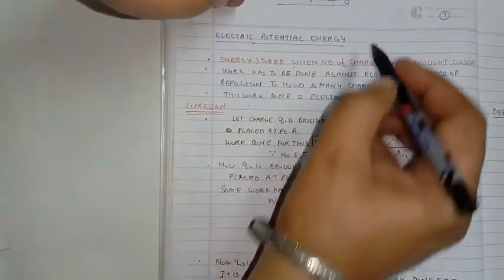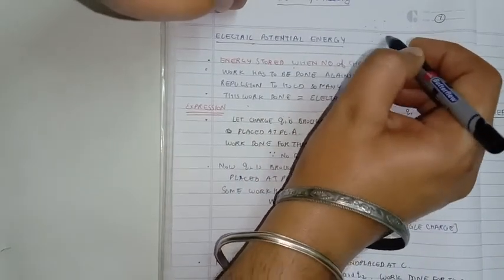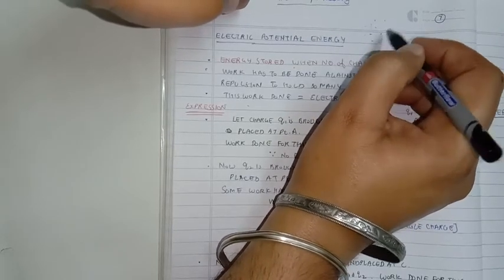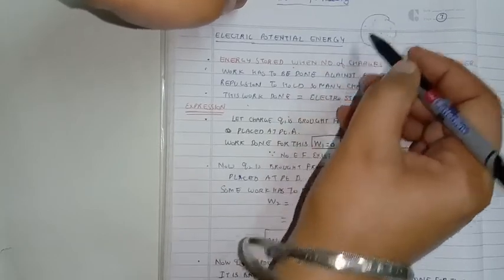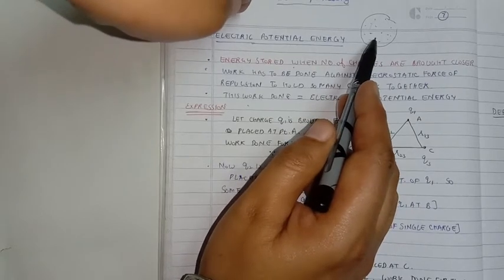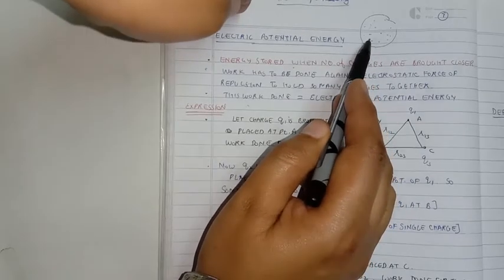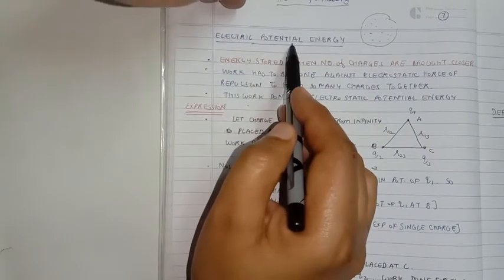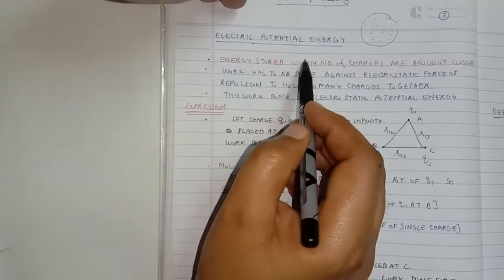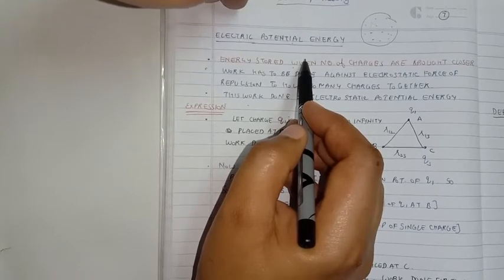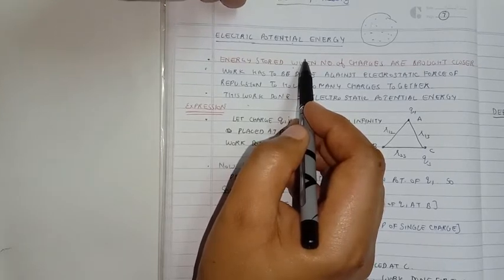Similarly, when a number of charges are brought close together, like charges especially, they all tend to repel each other. But if we want to hold them together in a very small space, we have to do a huge amount of work against their repulsion. So in this case, this system of charges is going to possess a huge amount of electric potential energy. That's what is also happening in the positive and the negative terminals of the cells or the batteries. So a huge amount of electric energy is stored inside the cell at the positive as well as at the negative terminal.